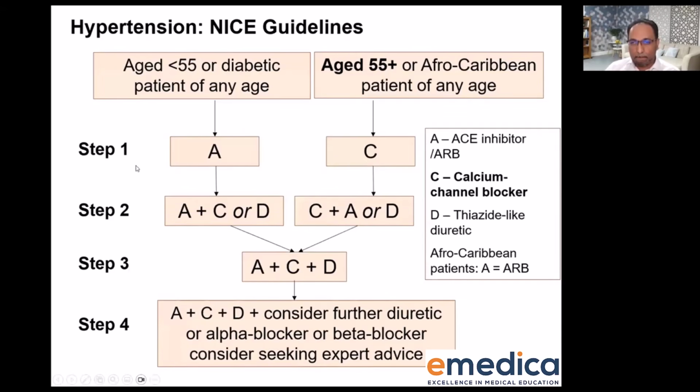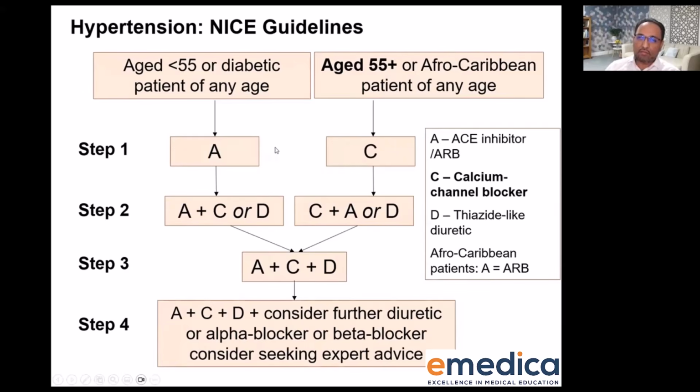decide what they go on, you need to look at 3 questions. Number 1, are they diabetic? If they're diabetic, then you're going to start them on this side of the algorithm, an A-class drug. Okay. Second question, are they of Afro-Caribbean family heritage? Okay, because if they're diabetic, remember it's an A-class drug. If they're not diabetic and they're Afro-Caribbean, then regardless of age, it's a calcium channel blocker.